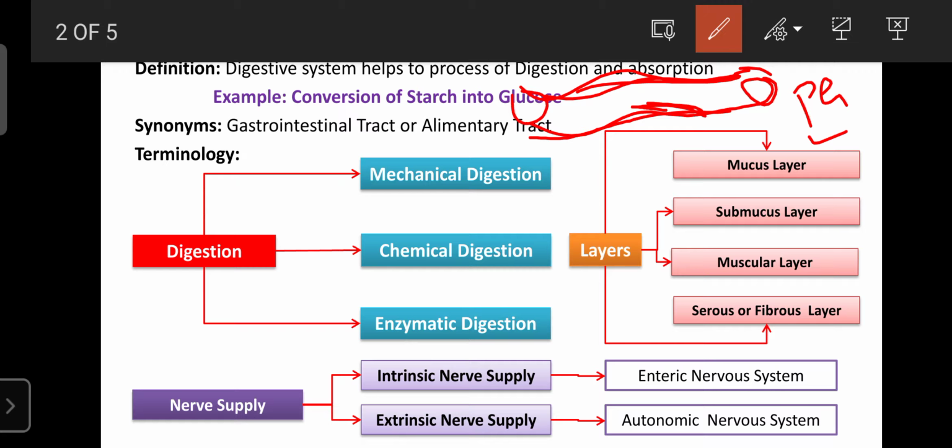It protects our GI tract from hydrochloric acid or chemicals secreted from the GIT tract or glands. That's why the mucus layer is helpful to protect our underlying GIT organs.